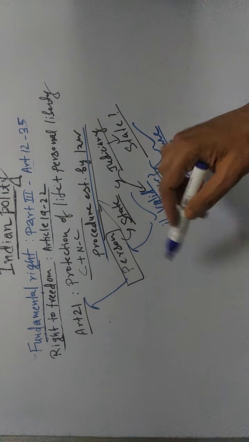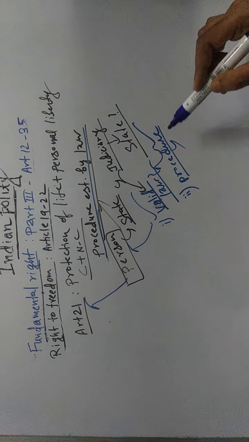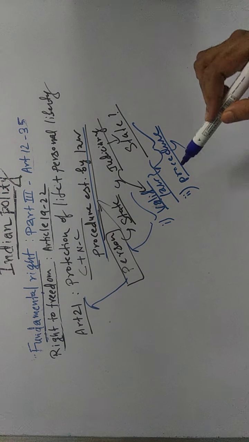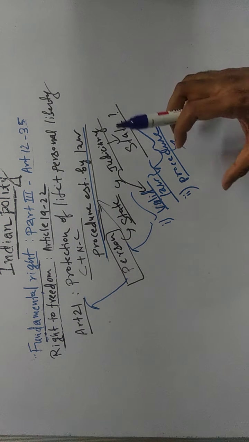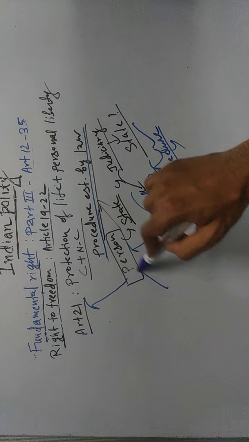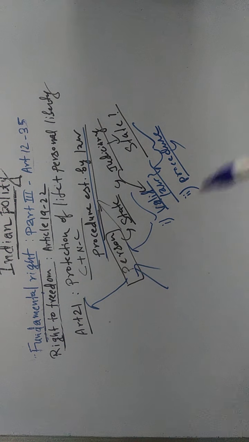While snatching this person's Article 21 right, those procedures have to be strictly followed. If these two are followed by the state, then the state can deprive this person of his or her right to life and personal liberty under Article 21.